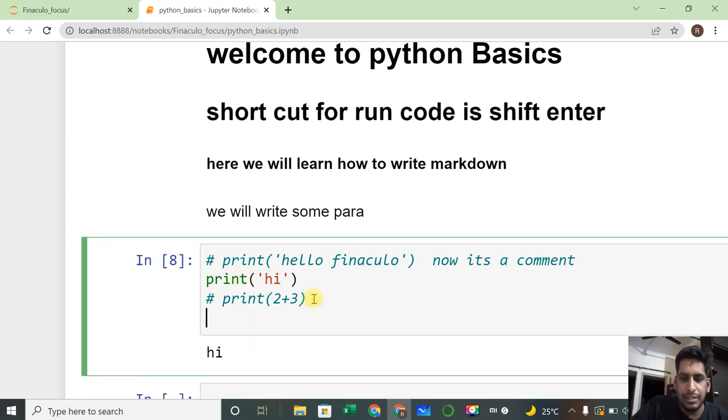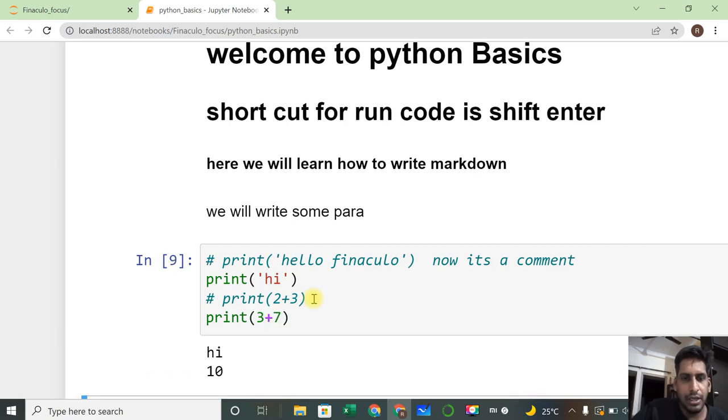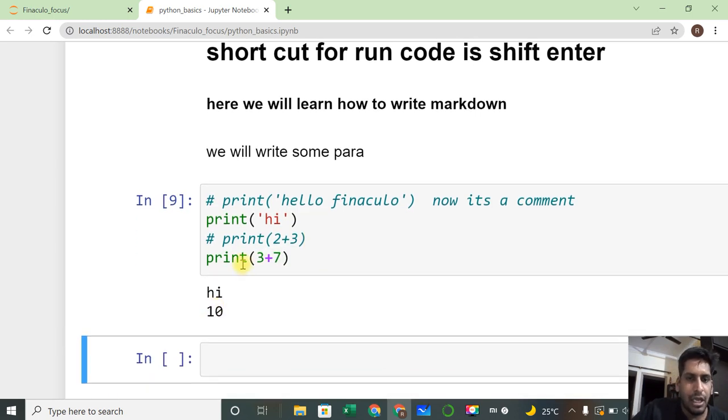Now if I print 3 plus 7, we get output 10. When we write something without any hash mark in a code line, it becomes code, that is, syntax.